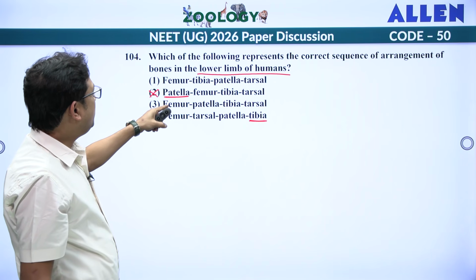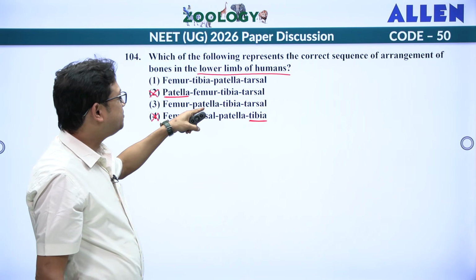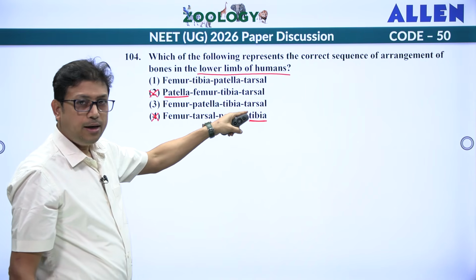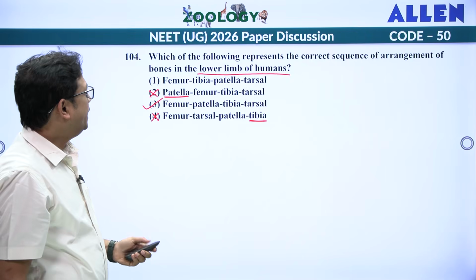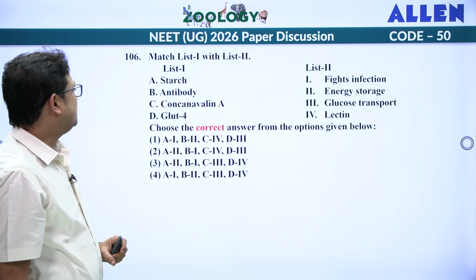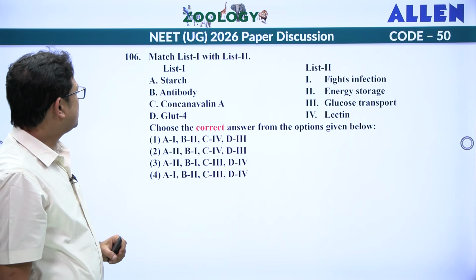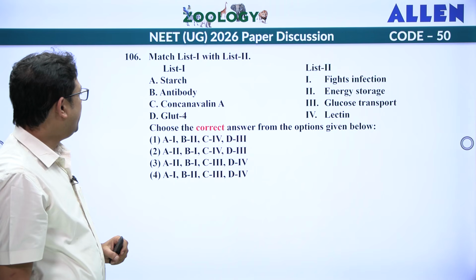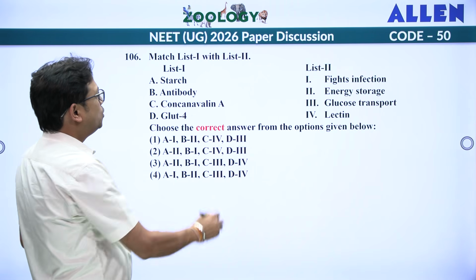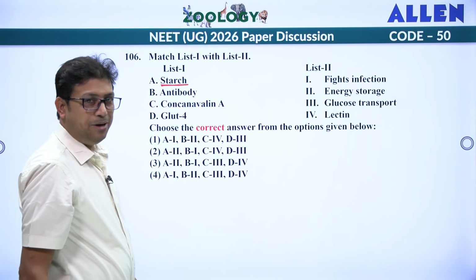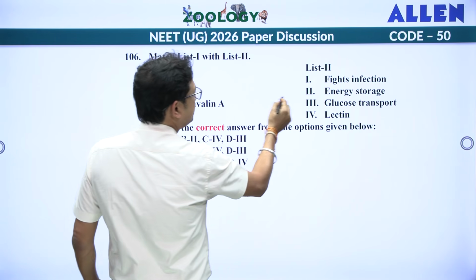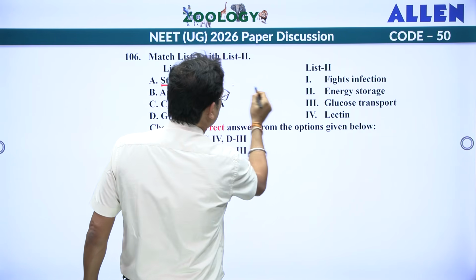Now after femur what happened? The kneecap will come, that is patella, and then tibia, and then tarsal. So answer is here third one. Next. Match the list. Starch, antibody, concanavalin A, GLUT4. So we know that starch is what? Act as the stored food material, right? So energy storage, A should be 2.